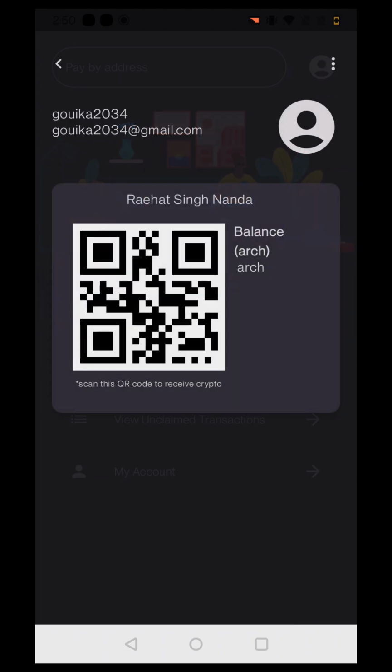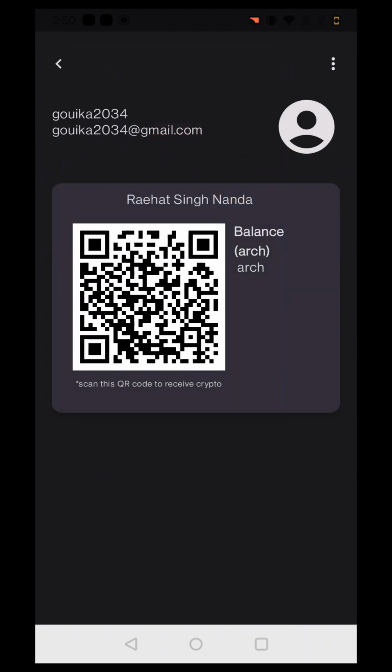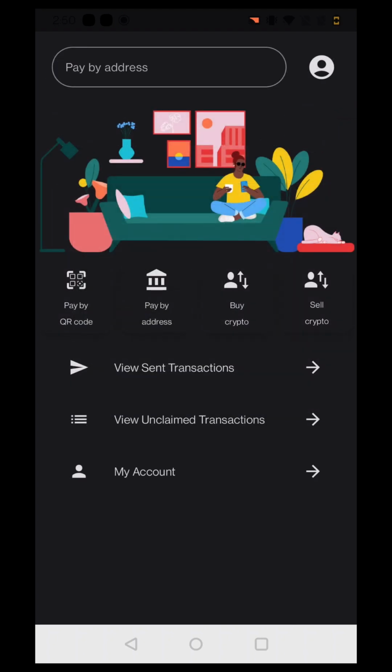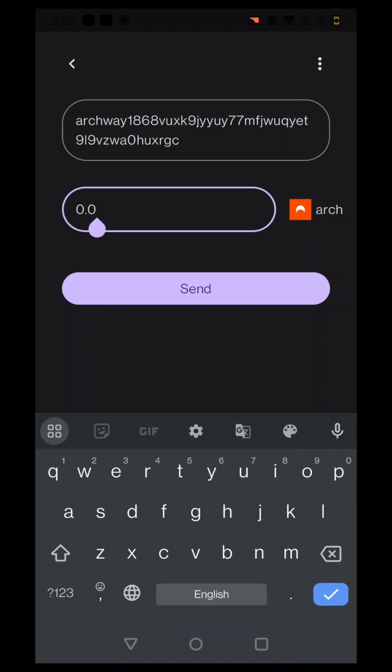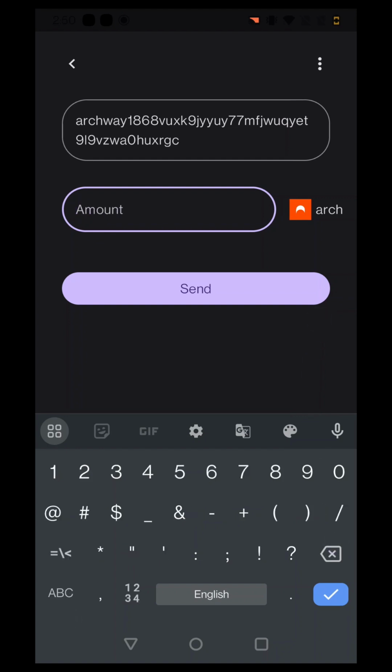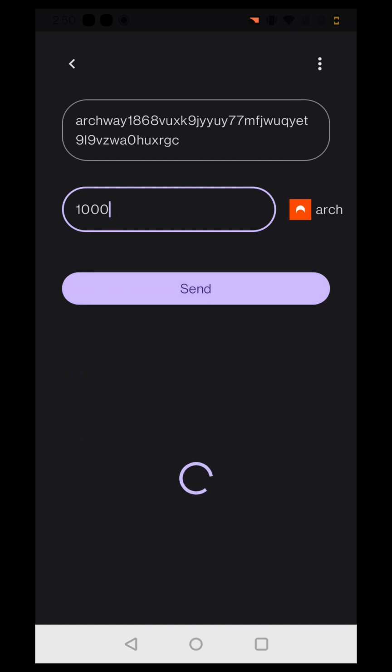When you click on here, you see that it generates a very simple QR code. This QR code can be used to send Archway; you can scan this QR code to send. So I'll open the QR code on my other mobile and I'll click on pay by QR code. As you can see, as soon as it scanned this, it automatically fed the address, and now I can mention the amount. So let's say I want to send this much. As soon as I click send, you can see that the